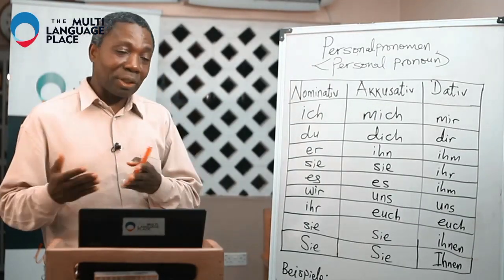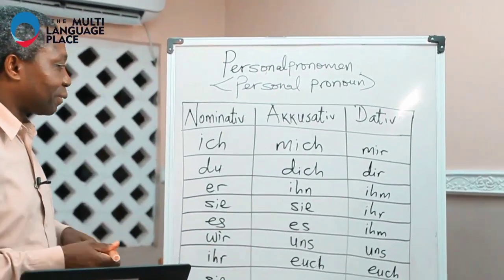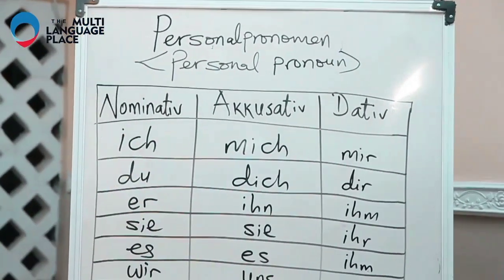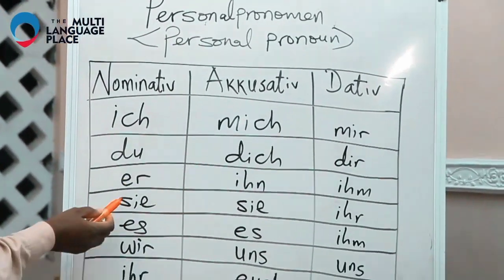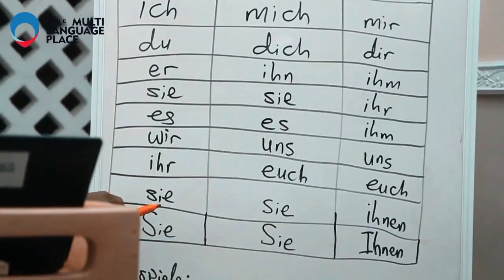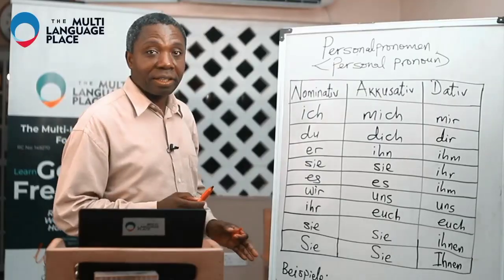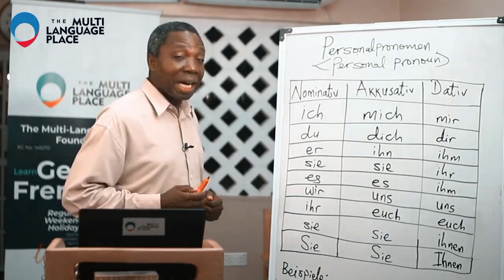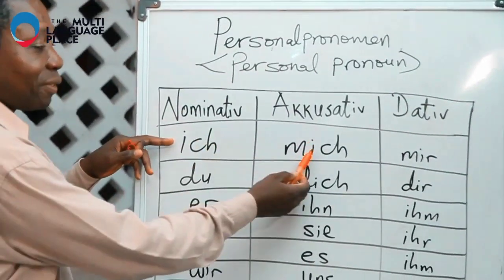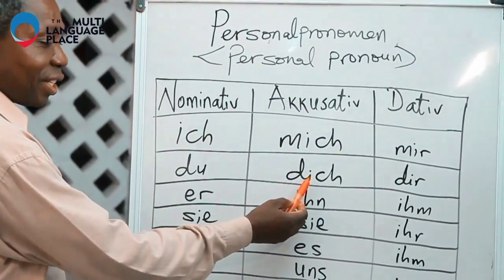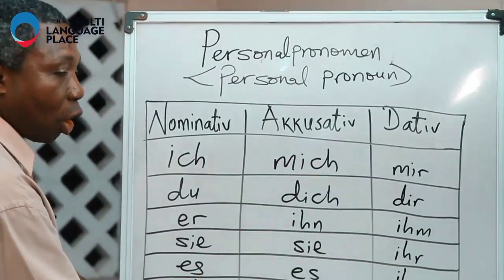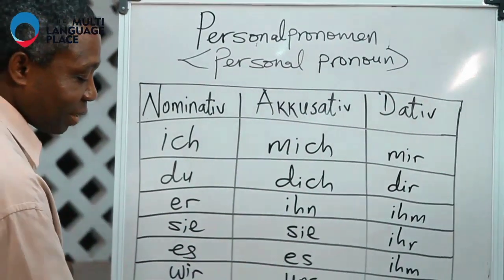So now I want to go to the board. Here we have the personal pronouns, the ones we are used to already: ich, du, er, sie, es, wir, ihr, sie, sie. That is the nominative case, as we have explained. Then we go to the accusative case. Nominative is ich, accusative is mich, and then on and on: dich, ihn, sie, es, uns, euch, sie, sie.